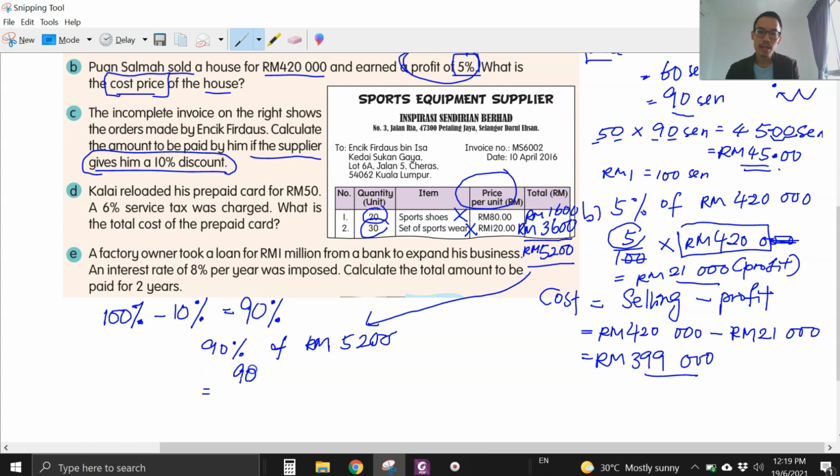So 90, put it over 100. Of is times 5,200. So potong 2 sifar di kiri, potong 2 sifar di kanan. 90 kali 52. You get, I should write here, 4,680 ringgit. So this is the amount he has to pay after the 10% discount.